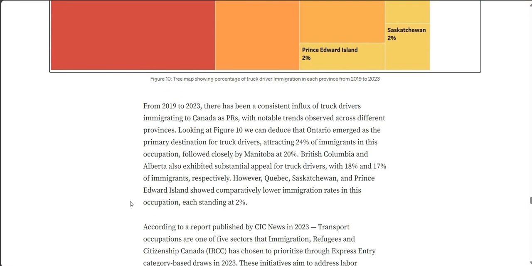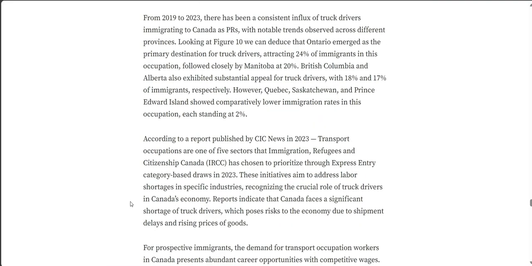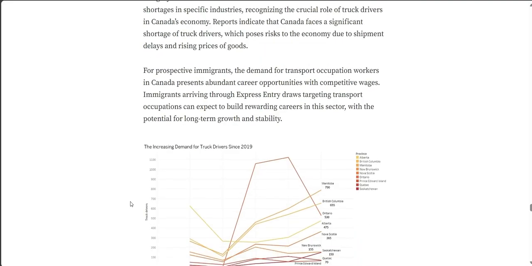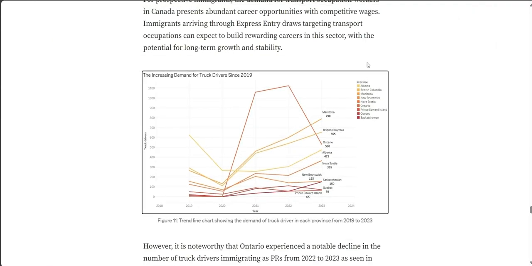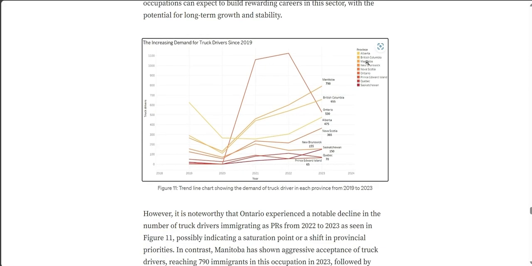This is because there's a shortage of truck drivers, which can cause delays and high prices of goods, affecting the economy. However, in this particular graph, it's noteworthy to see that there is a decline in truck driver immigration as PR from 2022 to 2023 for Ontario, indicating a saturation point or a shift in provincial priorities. In contrast, Manitoba has shown an aggressive acceptance of truck drivers, reaching 790 immigrants in 2023. Overall, the immigration trend for truck drivers in Canada underscores the country's recognition of the importance of this occupation in addressing labor market needs and supporting economic growth.